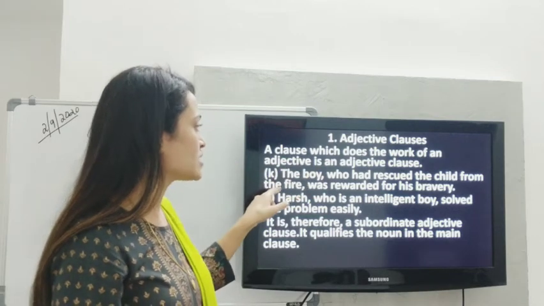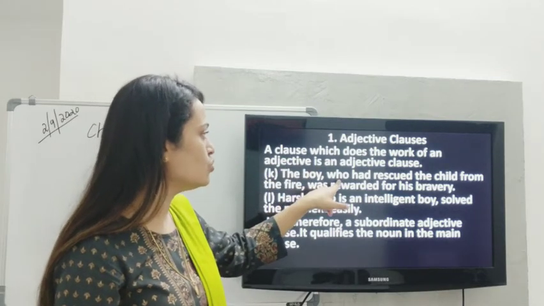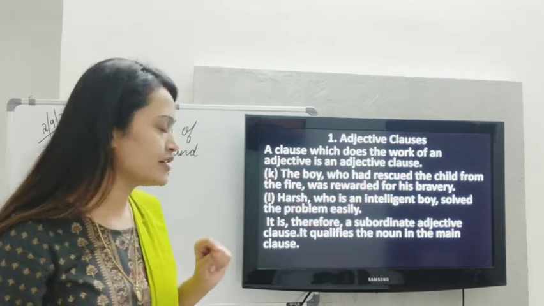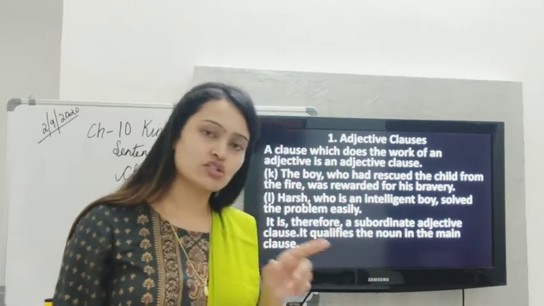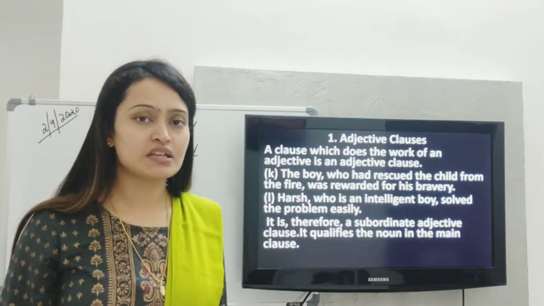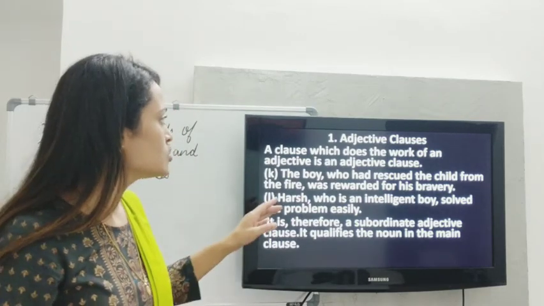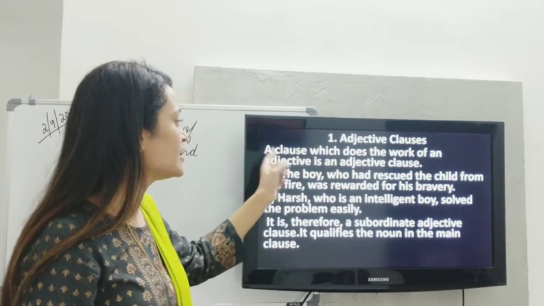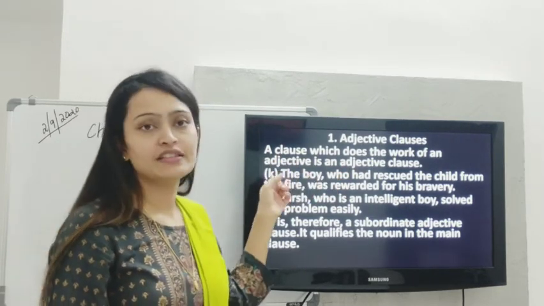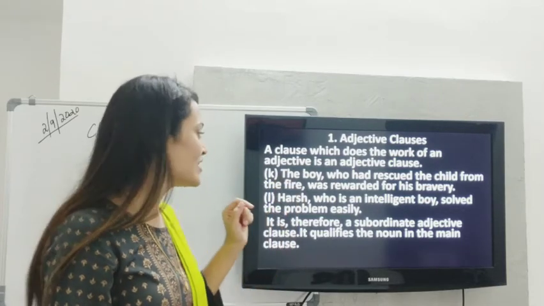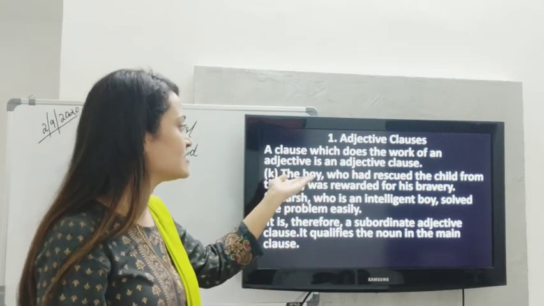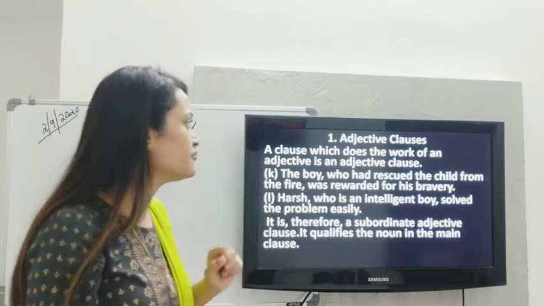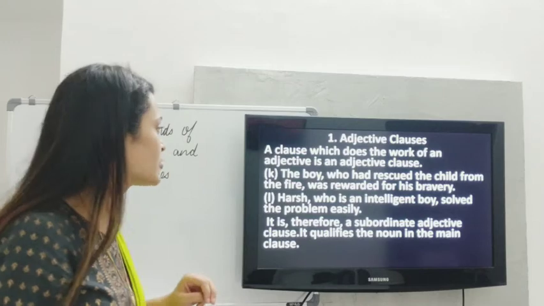Okay, now in this clause we have a subject who and we have a predicate, had rescued the child from fire. But though it has a subject, though it has a predicate, it is not making complete sense on its own. So it is an adjective clause because it is qualifying the noun boy in the main clause. Okay, so it is basically telling the information about the boy who had rescued the child from the fire. This is what adjective clause is.